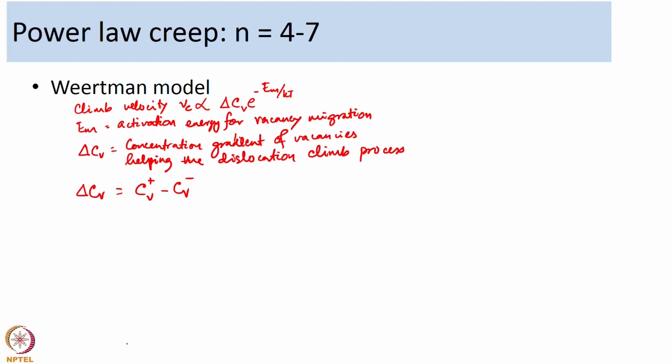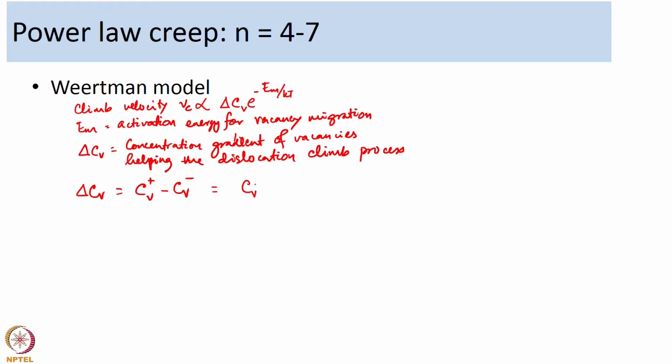If you recall, it is a similar concept that we used in the derivation of the Nabarro-Herring creep equation. In the presence of a tensile stress, you will have an excess of vacancies. In the presence of a compressive stress, you will have a reduction in the concentration of vacancies. This is a similar concept used by Nabarro, and now by Weertman.